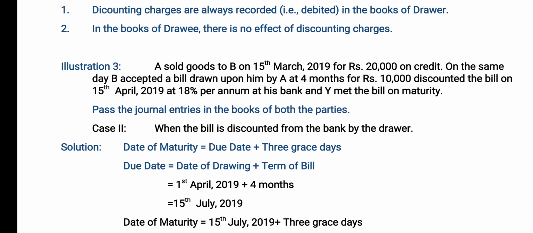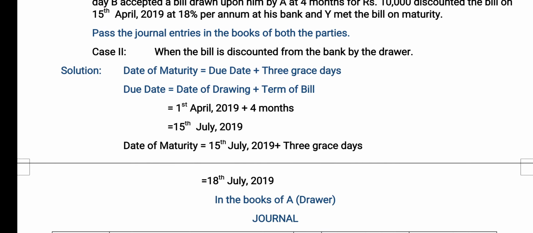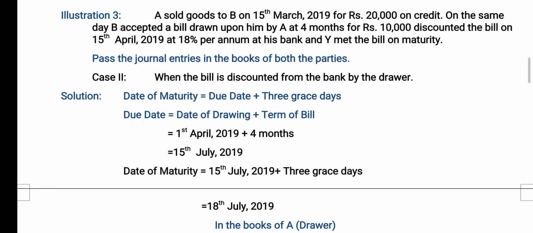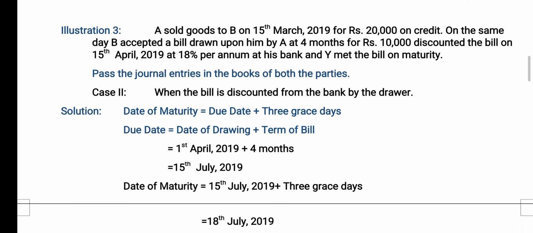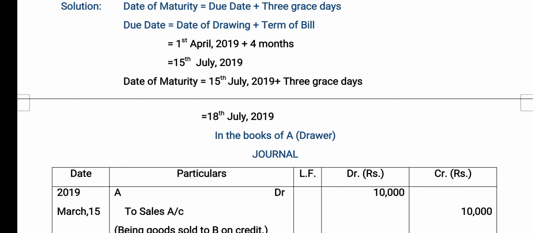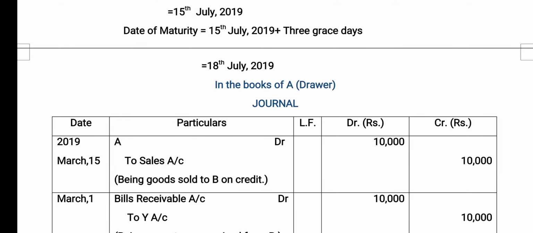First of all we will calculate the date of maturity. Date of maturity is equal to due date plus 3 grace days. First we find the due date. Date of drawing is 15th March 2019 plus 4 months, so it becomes 15th July 2019. So our maturity date is 18th July 2019.